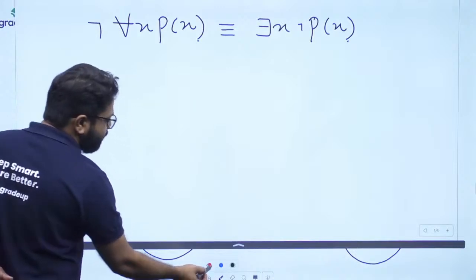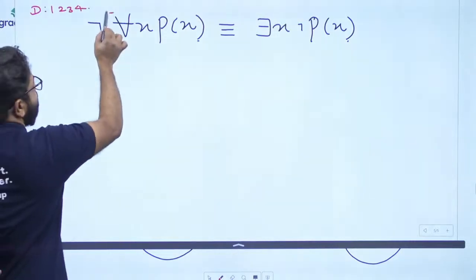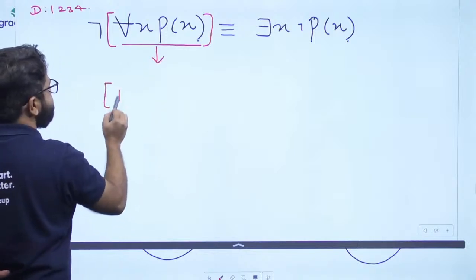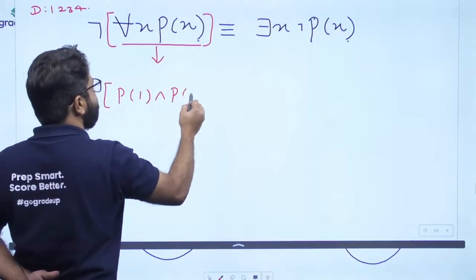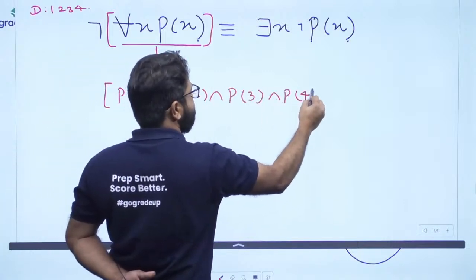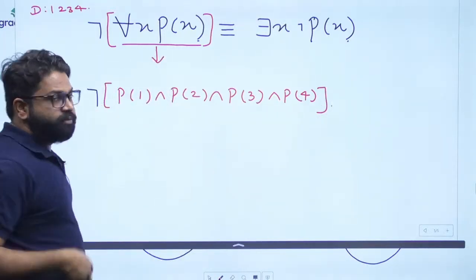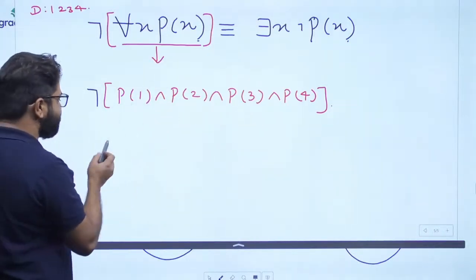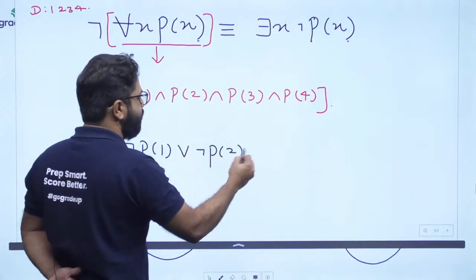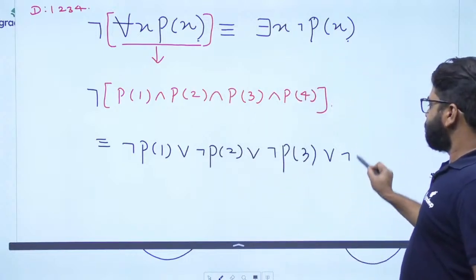So let me tell you. Suppose your domain consists of the elements 1, 2, 3, and 4. What can you write with respect to this? You can write P(1) and P(2) and P(3) and P(4). Now what will happen if you put a negation here? According to De Morgan's law, the negation goes inside and it changes to negation of P(1) or negation of P(2) or negation of P(3) or negation of P(4).